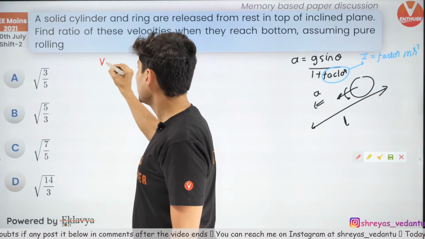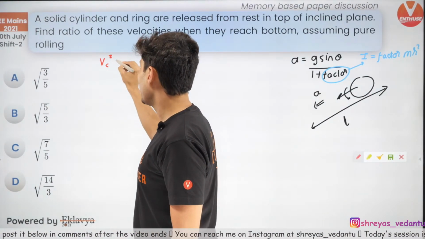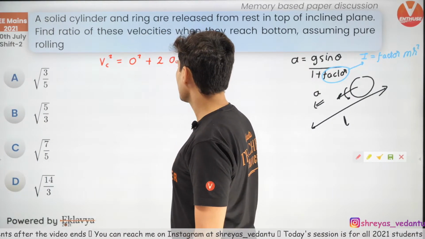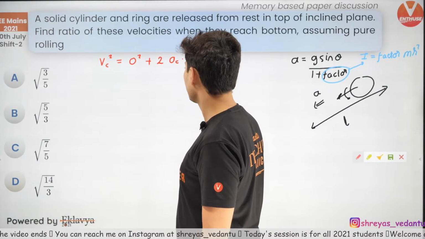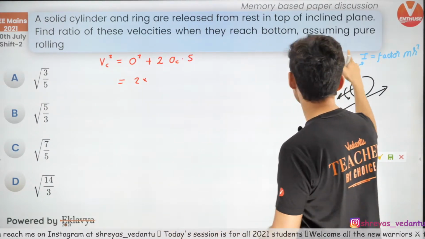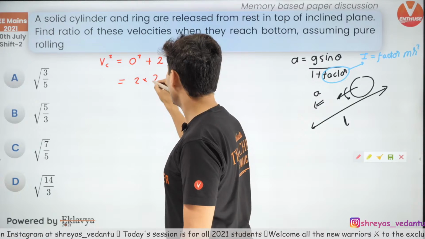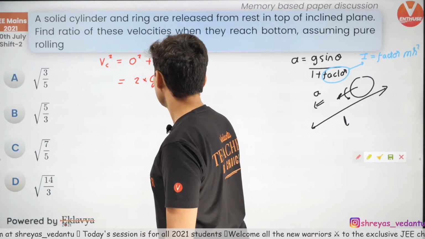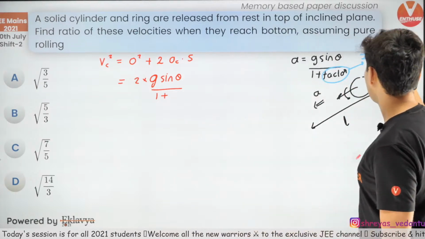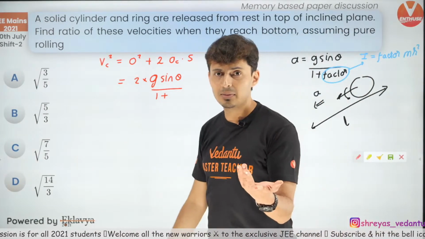So velocity of the cylinder square will be u square plus 2 into acceleration of the cylinder into displacement. So this will become 2 into acceleration, which is given by this formula. What is it? g sine theta by 1 plus, what is the factor which comes for solid cylinder?